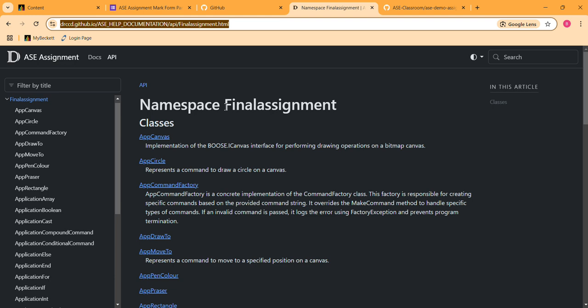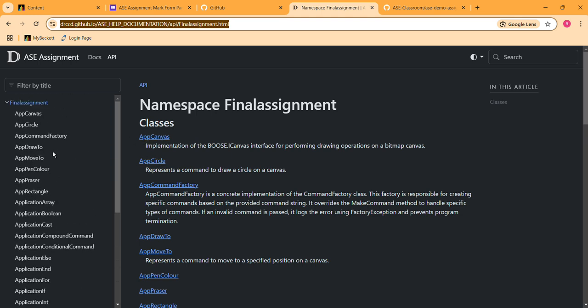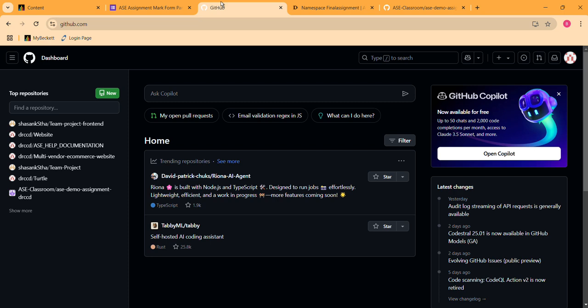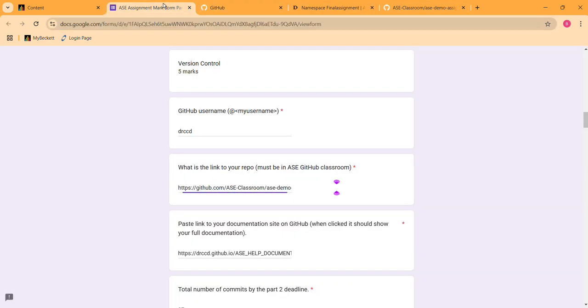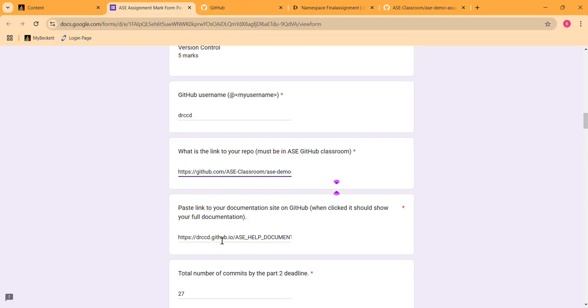Since the Git repo given by the university is private, I created my own public repo for the documentation. Here I'll show you the documentation, which is this. Here I've documented everything perfectly, as you can see, and I've also updated the documentation into the Git. So this is my link to the documentation.